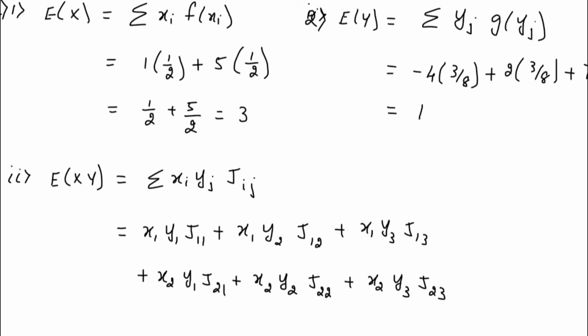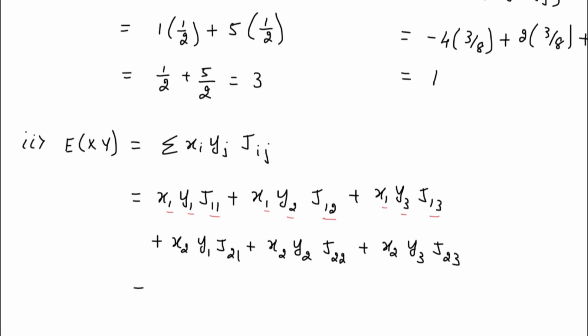You can observe over here, whenever I'm writing these values, x1 y1, it will be this x value and y value, 1 1, so you'll be getting j11 over here. So when you take x1 y2 together you will be getting j12 over here. So here also x1 y3 together you will be getting j13. So this is how you're going to write down the values.